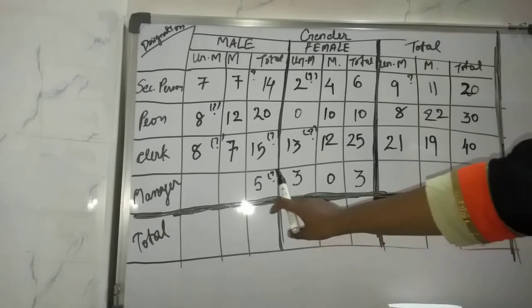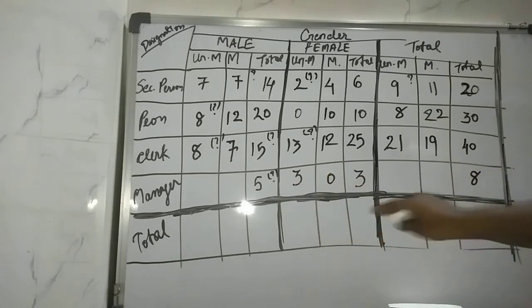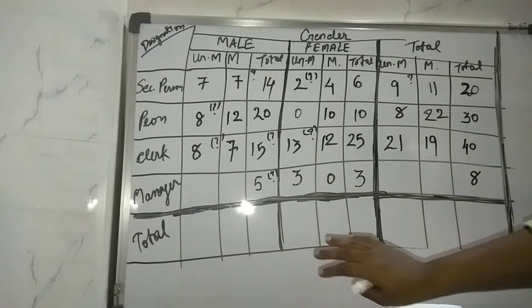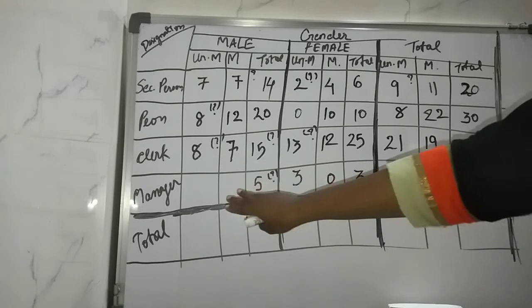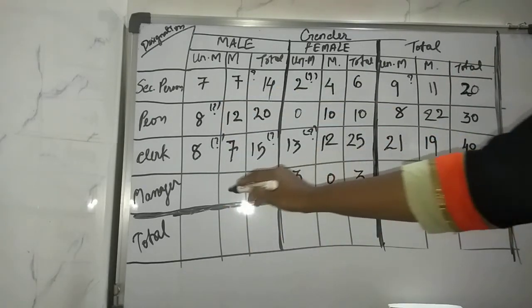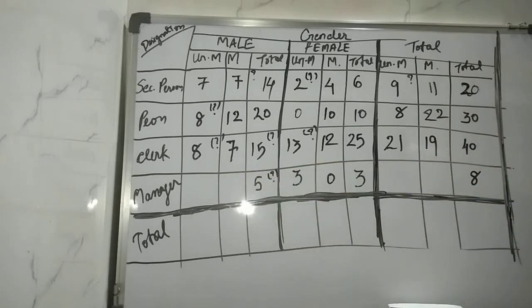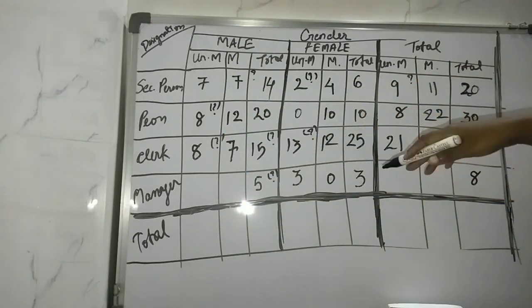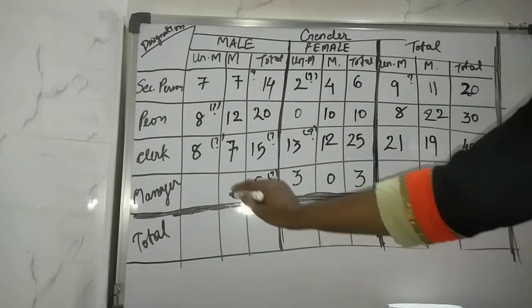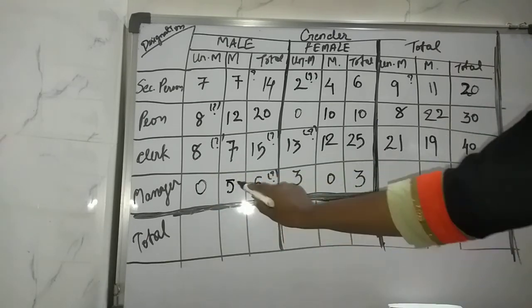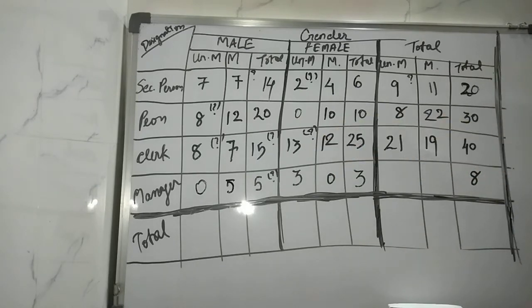Then again we are having unmarried as 3 over here for managers. Okay, for female managers. There is no data about the male and female. So we are assuming that there are no unmarried in males. Suppose we are taking it as 0 over here. So we are having 5 married males in managers.